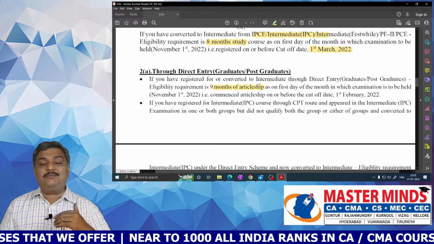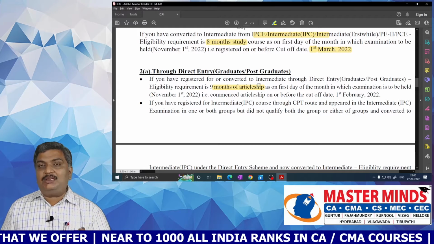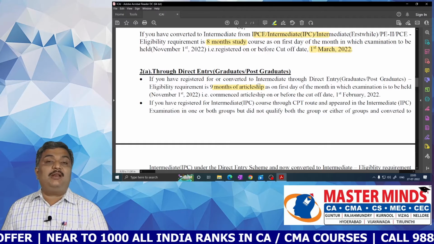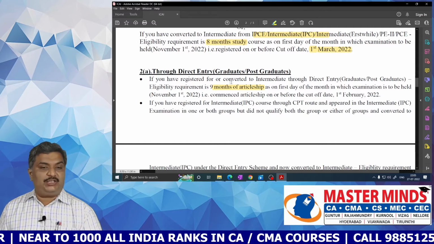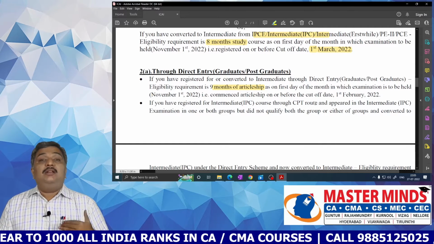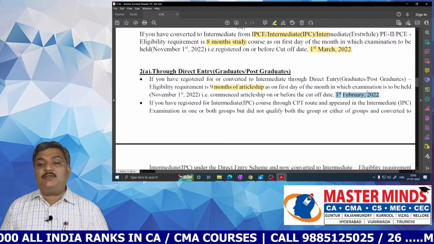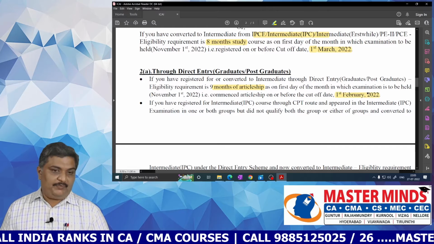For example, exams are going to be conducted in the month of November. So as on 1st November, you need to have 9 months of articleship. That means you should have commenced your articleship on or before 1st February 2022.